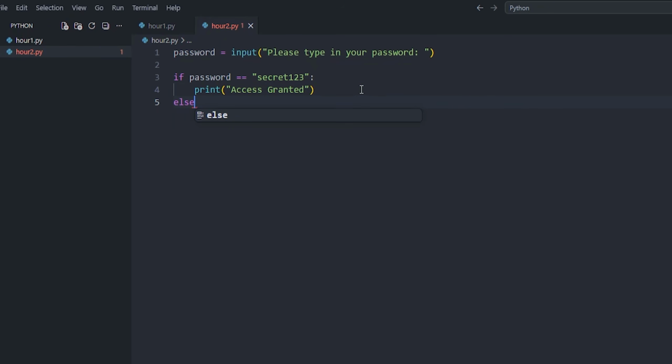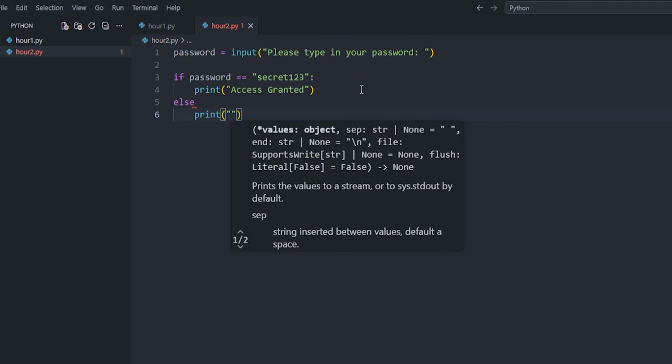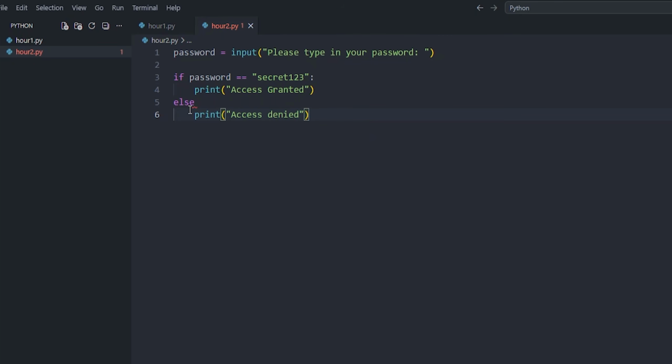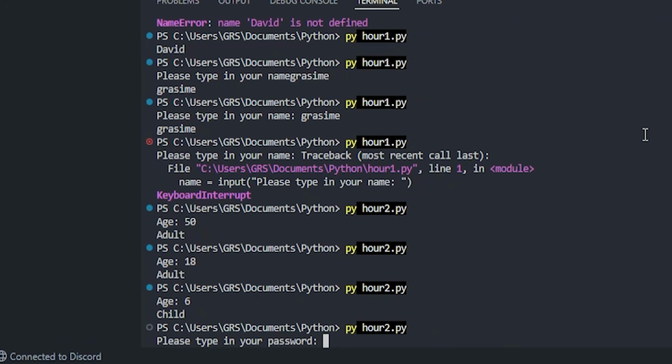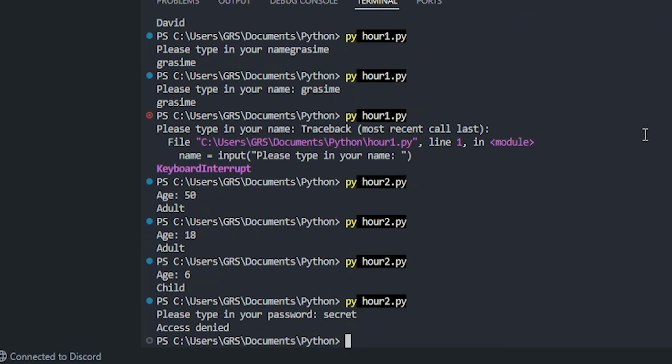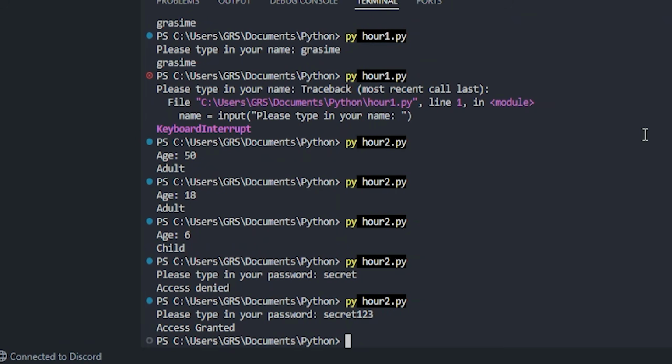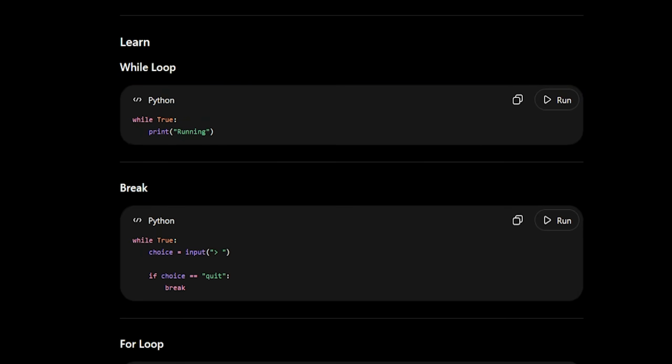Else, print access denied. Oh, why do we have expected? Yes. Okay, that looks good to me. So I'm just going to run this. Please type in your password. We're going to say secret: access denied. Try again, secret123: access granted. Beautiful, we passed this test already. Maybe I should apply to Google. Okay, I think we can move on now.